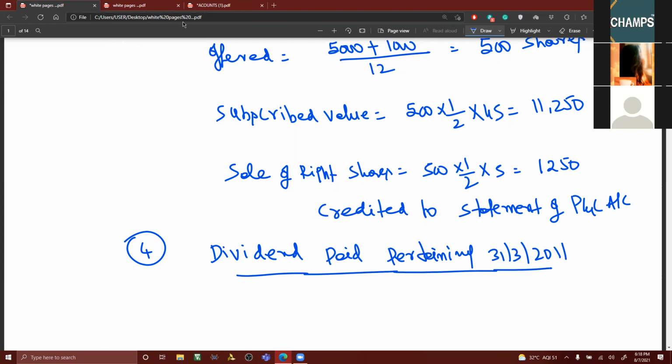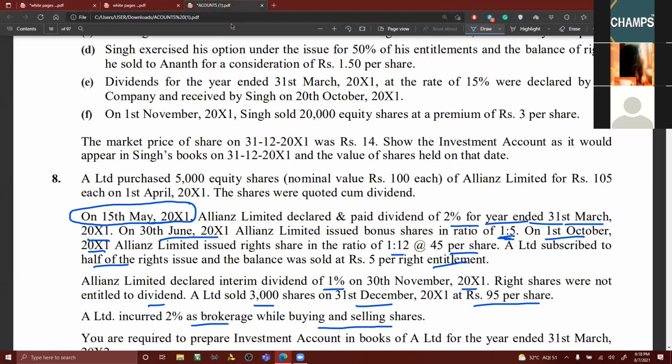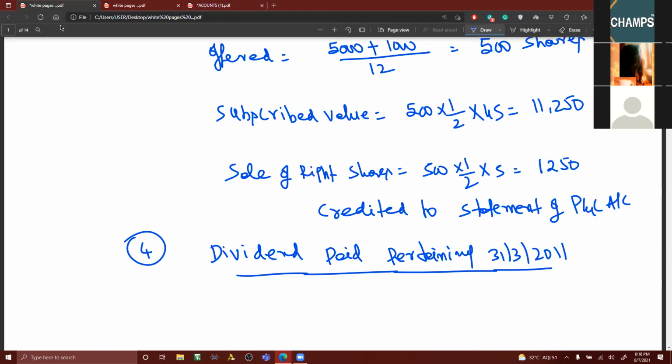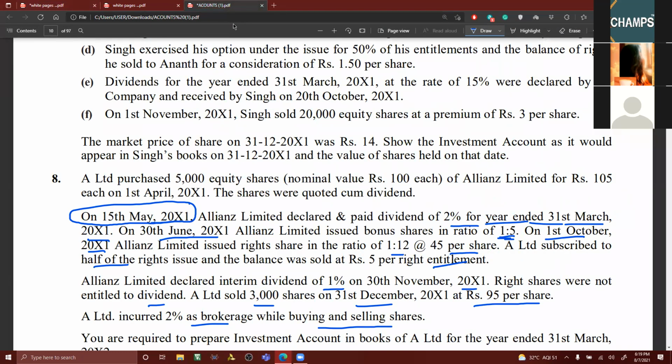What is the rate of dividend given? 2%. So how many shares? 5,000 shares. What is the face value of the share? That is important whenever you are seeing. Generally, for most of these shares in the problem, it has been given as 10 rupees. So be watchful. Here, the nominal value is 100 rupees.